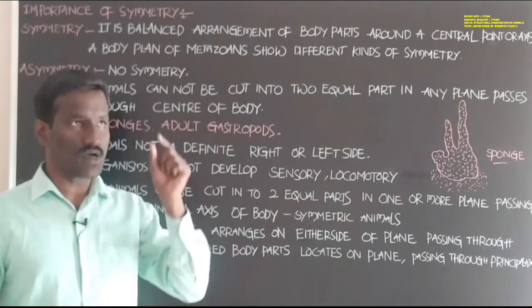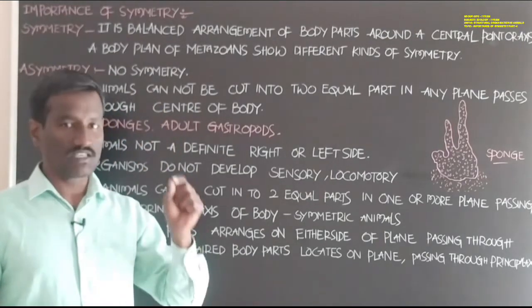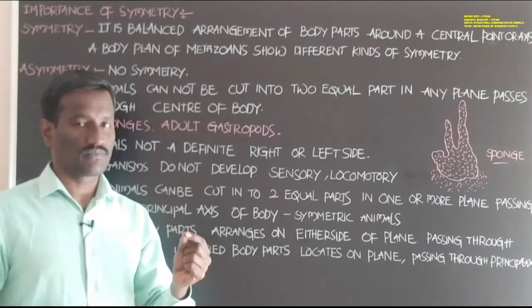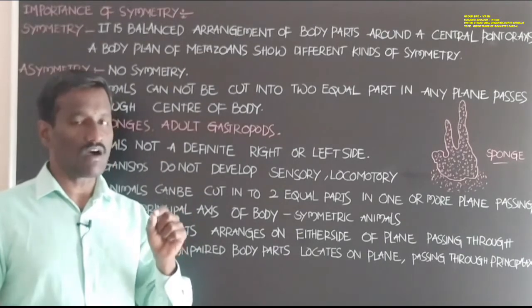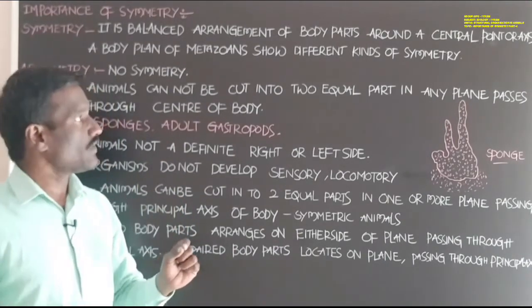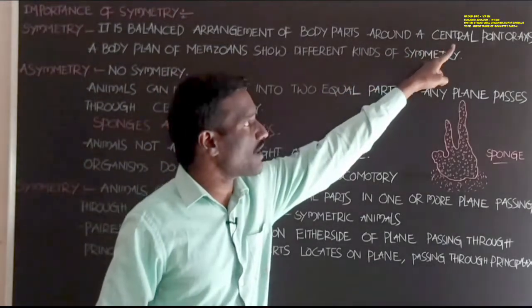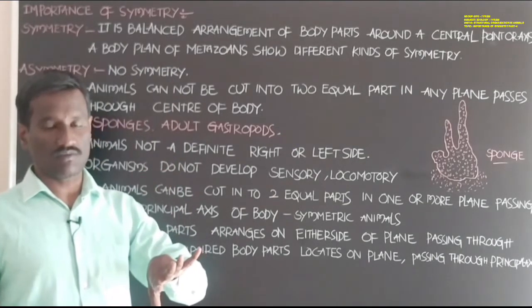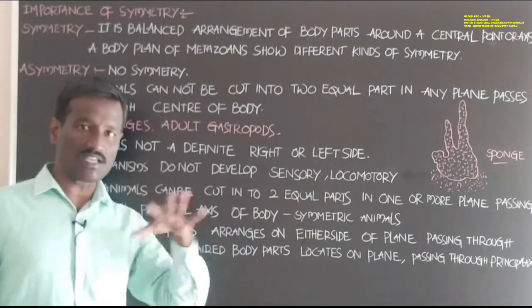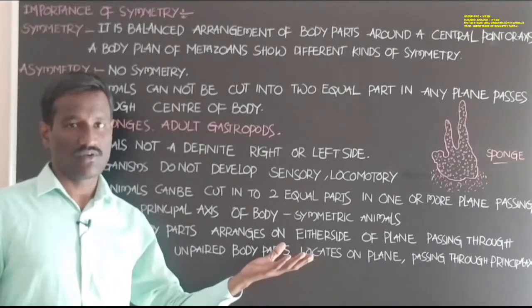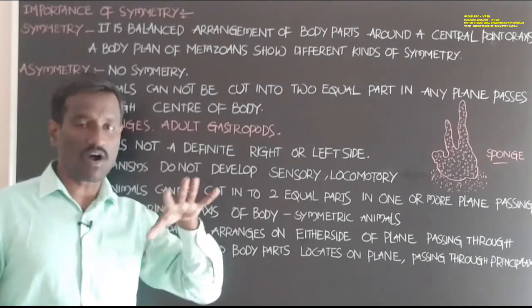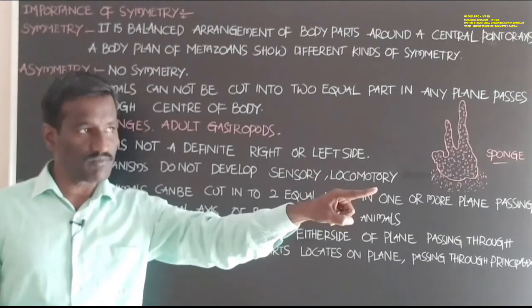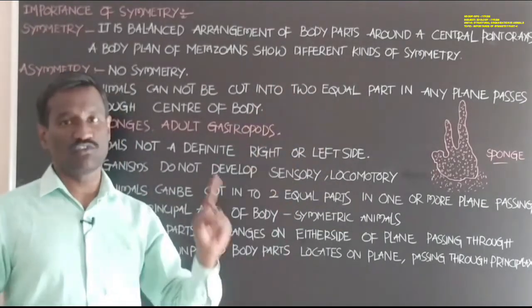If you observe the different body parts present in the inner part of the body, there is a balanced arrangement on either side, left side and right side, from the central point or central axis of the body.